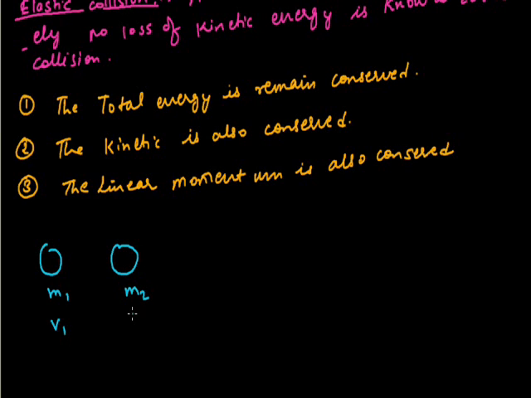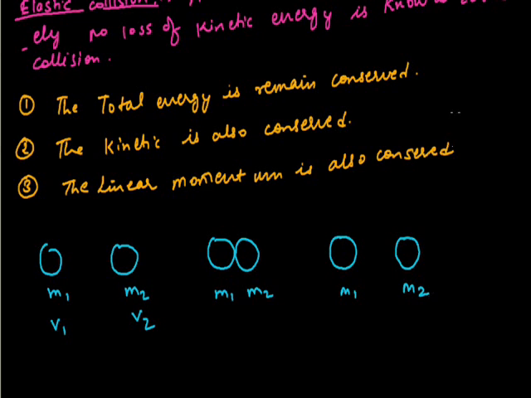It is having velocity v1, it is having velocity v2, and if they collide, this is your m1, this is your m2. Now in this process there is no loss of kinetic energy, the masses do not change during the collision, and after the collision it remains conserved.